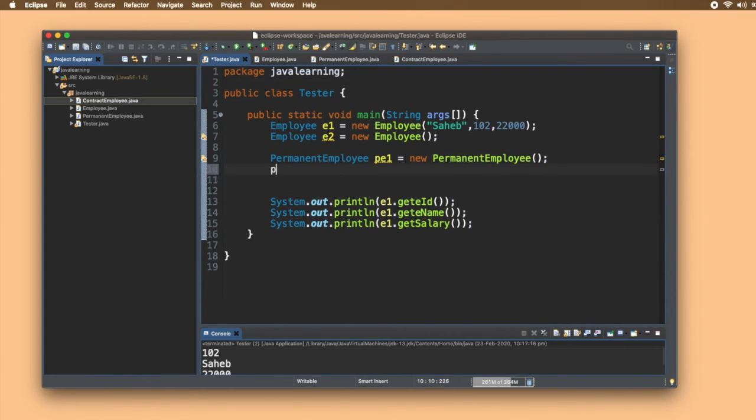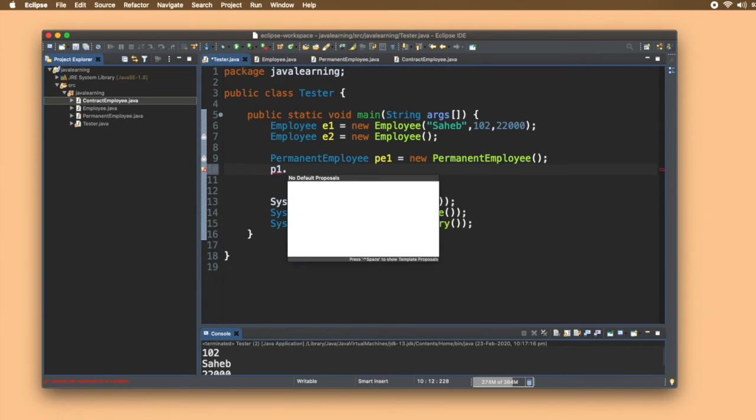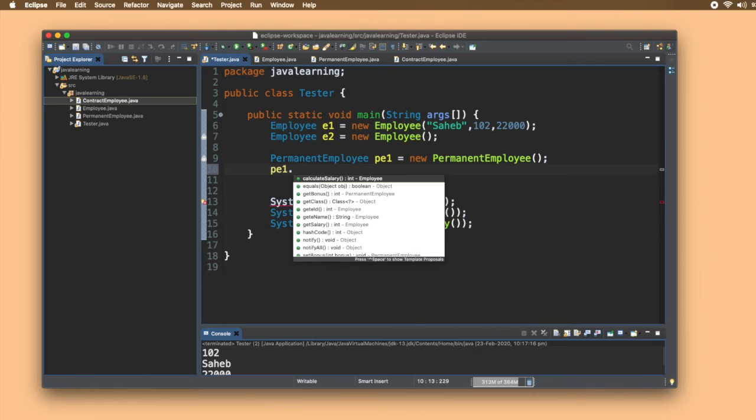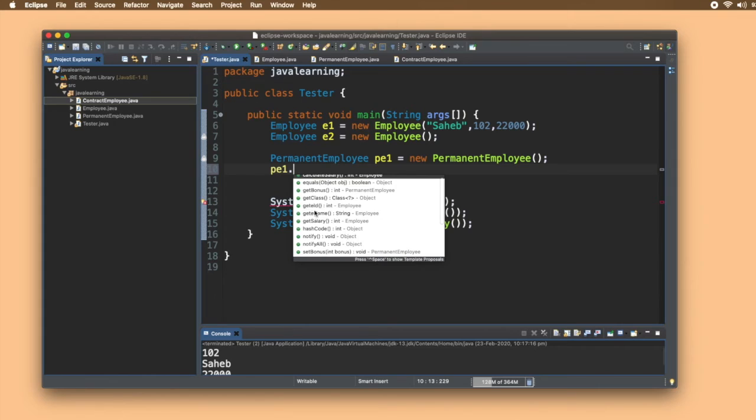Now I'll write PE1 dot and you can see all the functions that are accessible from this object. Now let's see what are the functions. Calculate salary function, it is from the employee class. Get bonus, it is from the permanent employee. Get class, okay, it is an object function. Get EID, it is from the employee class. Get ename, it is from the employee class.